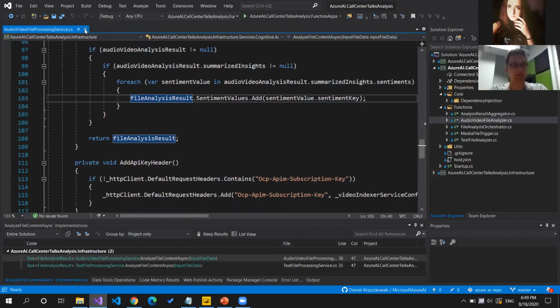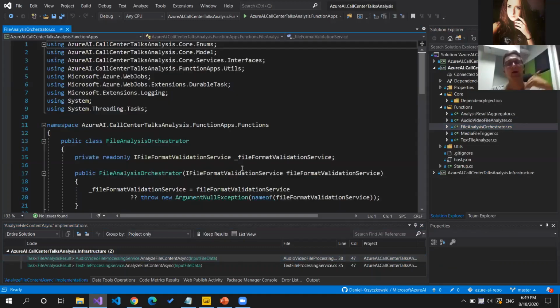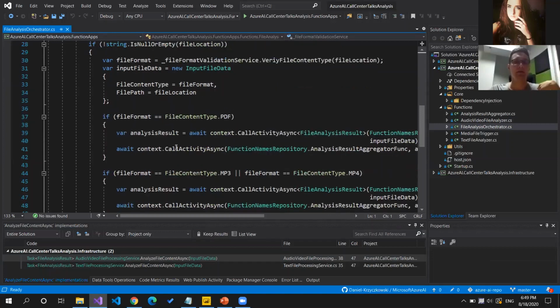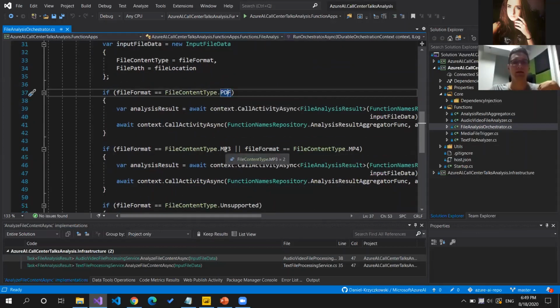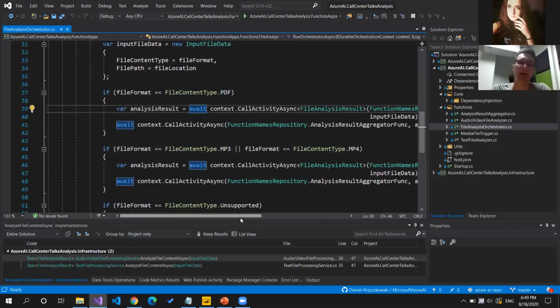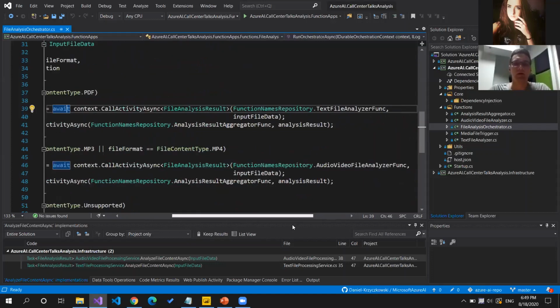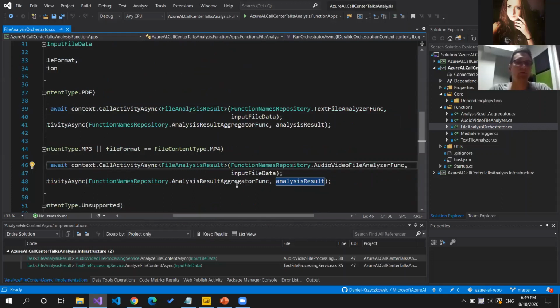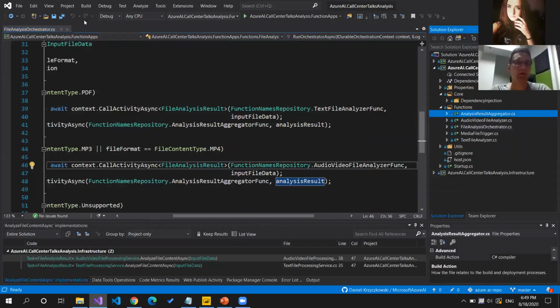And then once we have this analysis result, so getting back to our orchestrator available in Azure Durable Functions, you can see that here, again, this is for the text files, this is for the audio video files. But let's say that we used Video Indexer in this case. So once we have this analysis result returned from the function I already discussed, what we have to do is call this function called function analysis result aggregator. And let me show you briefly what is happening here in this function.